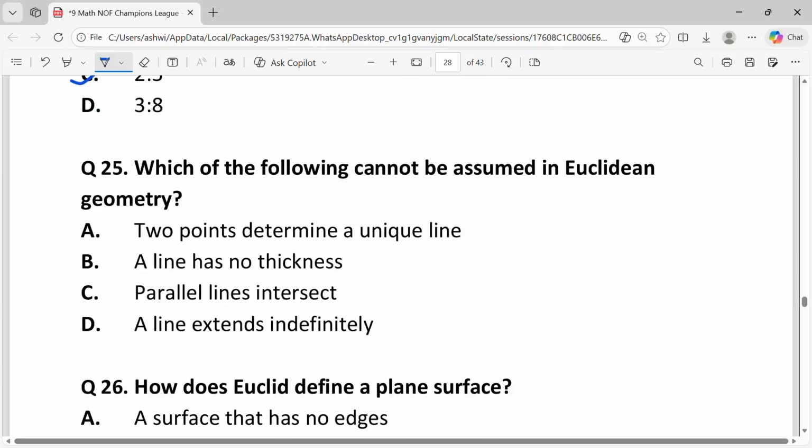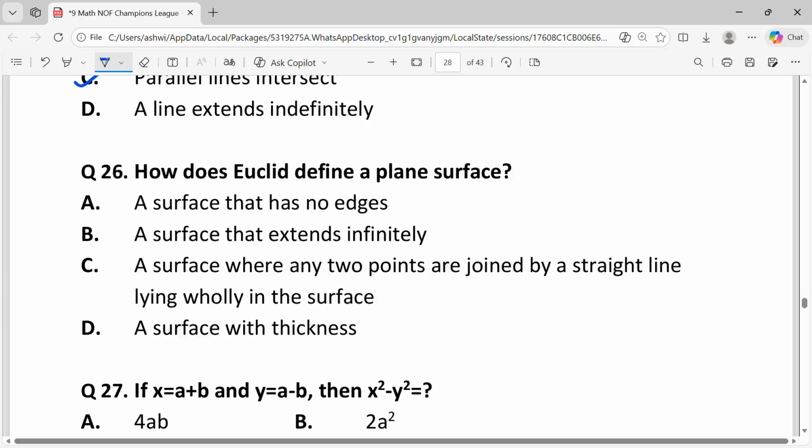Question 25. Which of the following cannot be assumed in Euclidean geometry? The answer is C, parallel lines intersect. Question 26. How does Euclid define a plane surface? Answer is C, a surface where any two points are joined by a straight line lying wholly in the surface.